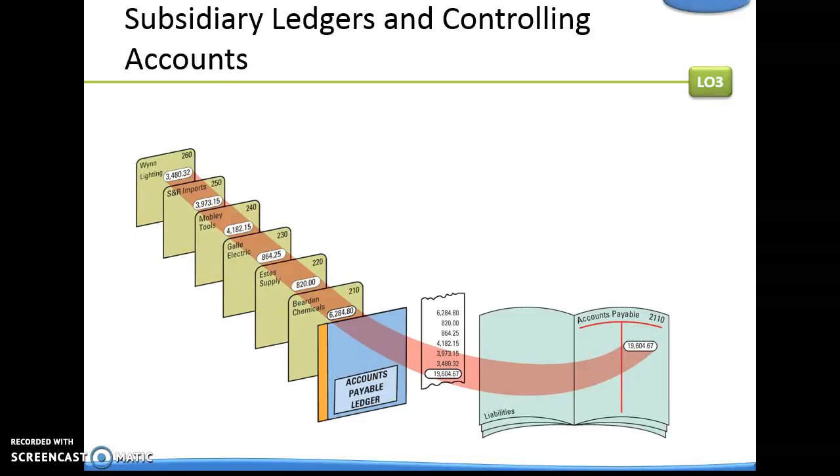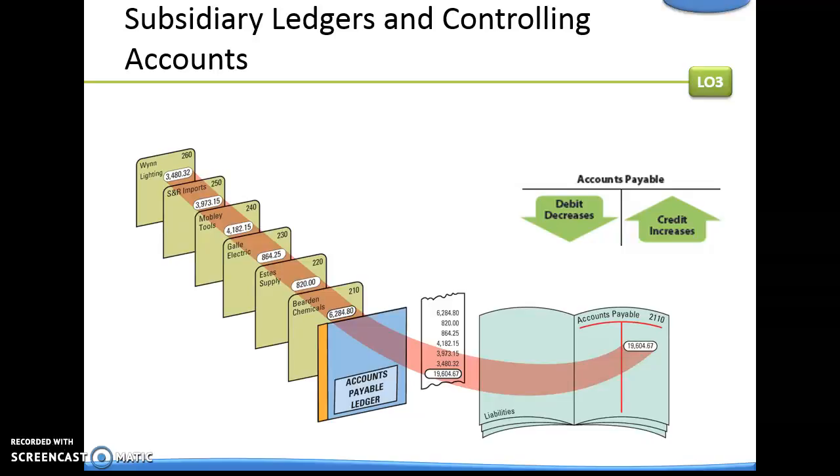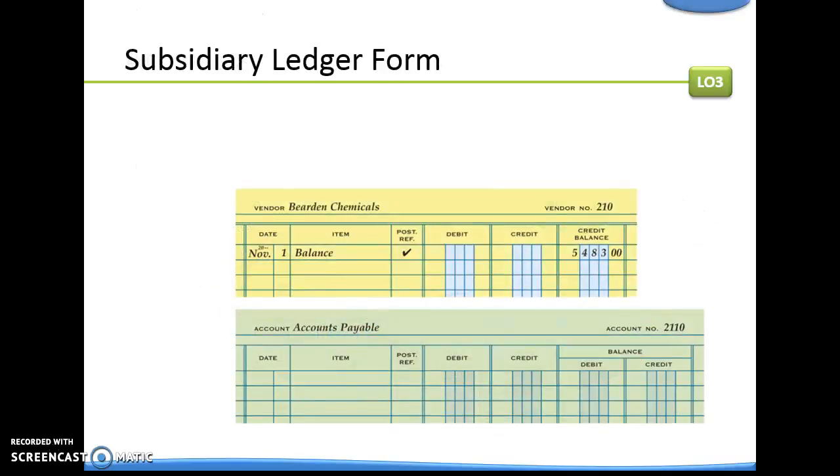You'll notice the accounts in the accounts payable ledger are all the names of the vendors, and the controlling account for those is accounts payable. Accounts payable increases with a credit, decreases with a debit.